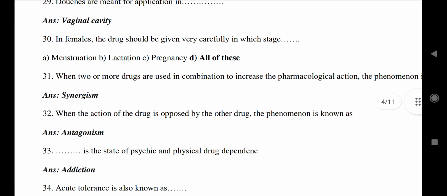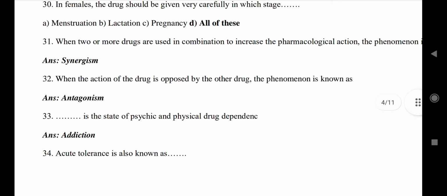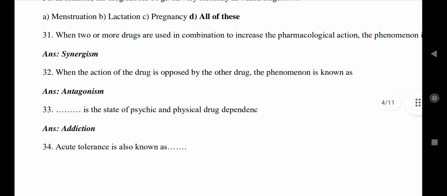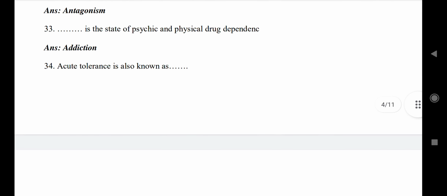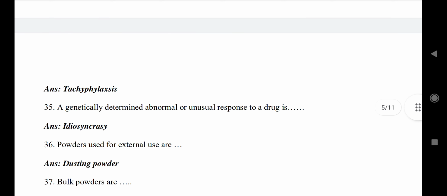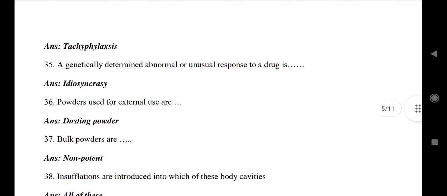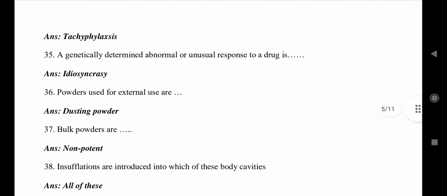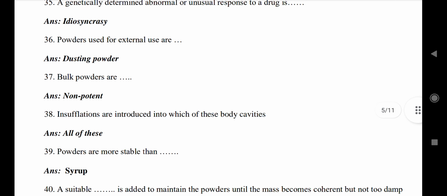When the action of a drug is opposed by another drug, the phenomenon is known as antagonism. The state of physiologic and physical drug dependence is addiction. Tolerance is also known as tachyphylaxis. A genetically determined abnormal or unusual response to a drug is idiosyncrasy. Powders used for external use are dusting powders. Bulk powders are non-potent.